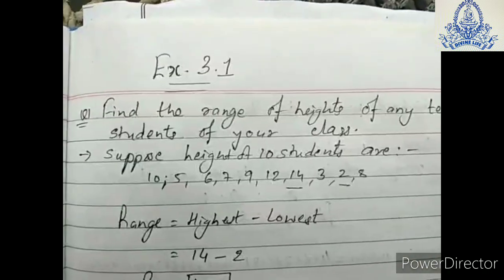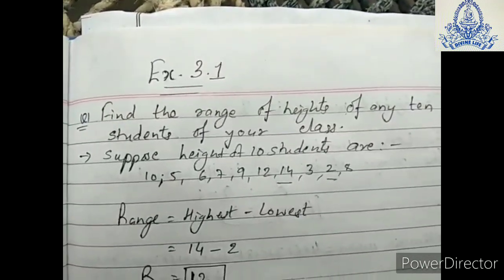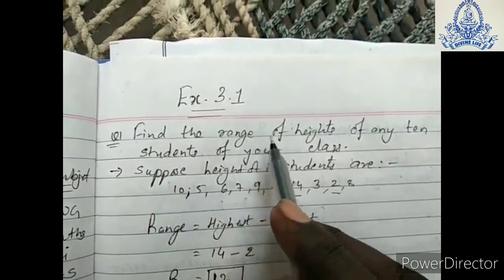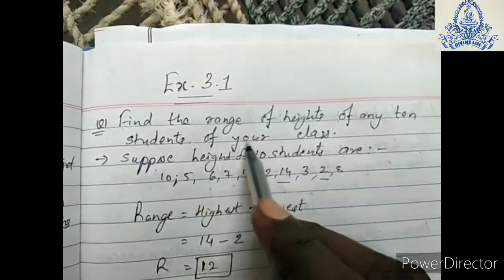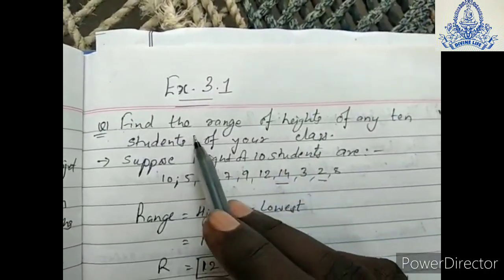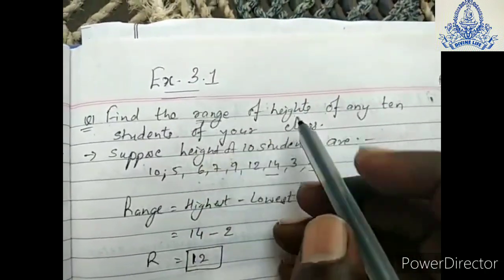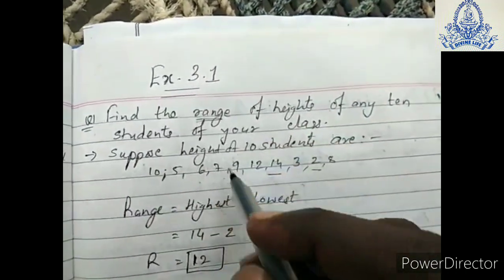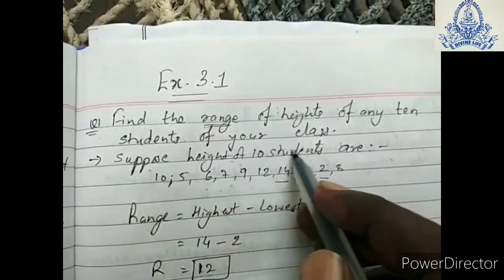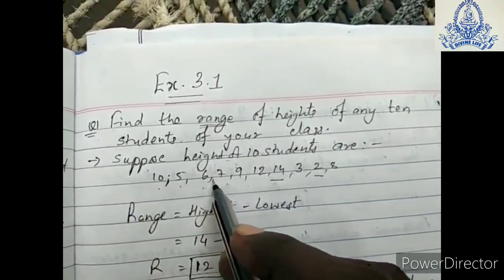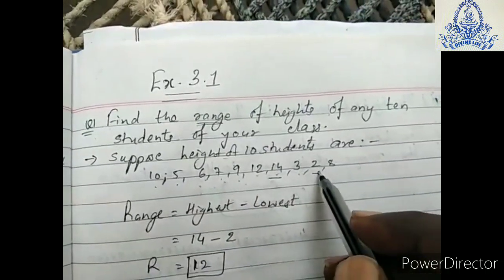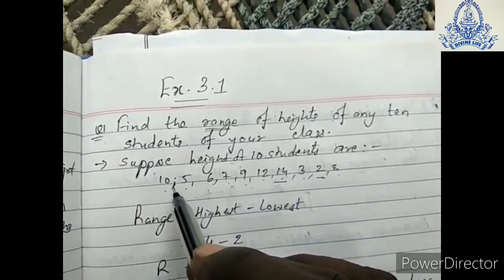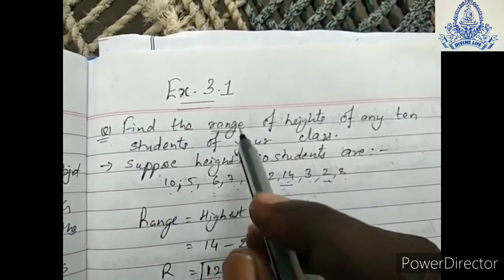Thank you students. Today we will start with exercise 3.1. Question number 1, I am reading it out. Find the range of height of any 10 students of your class. Here they have asked to find the range. Randomly you can take any 10 students' height. So suppose we take the heights of 10 students as 10, 5, 6, 7, 9, 12, 14, 33, 2 and 8. These are the measurements randomly taken of 10 students' heights in the class, and you have to find the range.